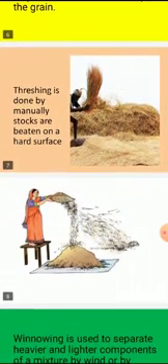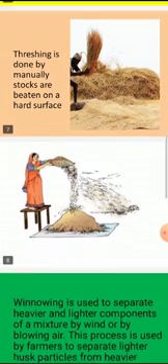Dear students, look at that figure. What is the farmer doing? Threshing is done manually. The stalks are beaten on a hard surface, and at that moment the grains are separated. This process is called threshing.